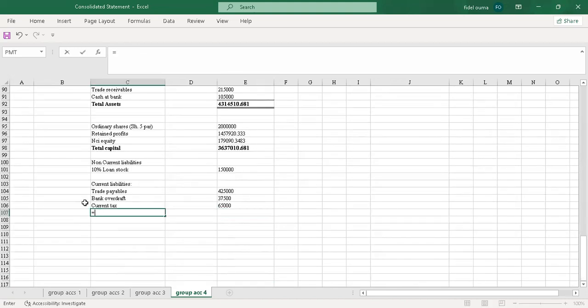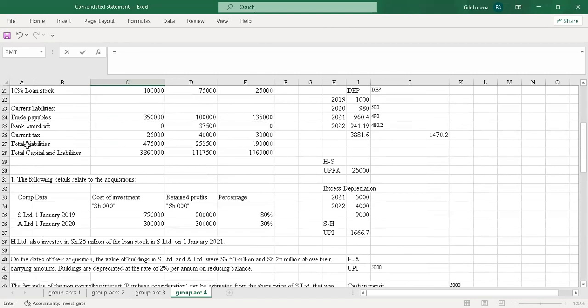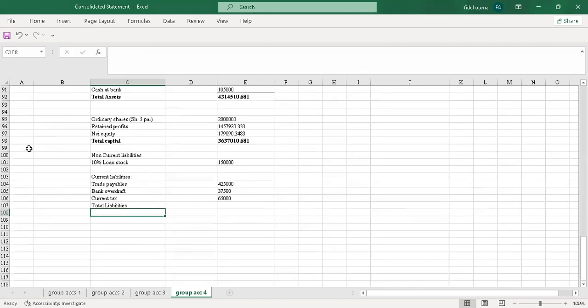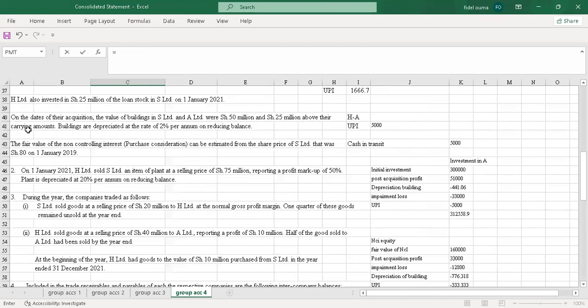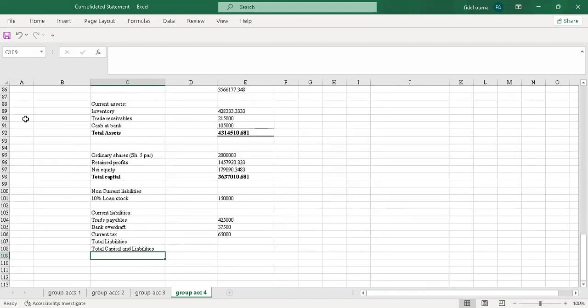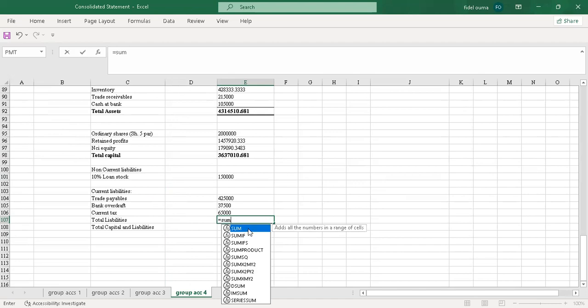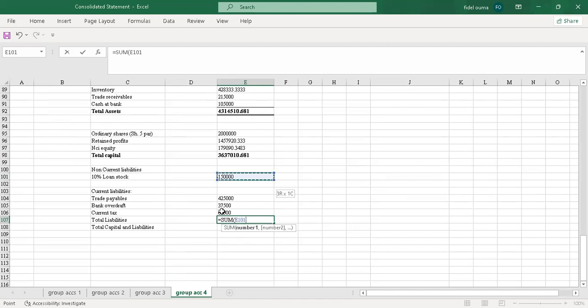Then the next one will be total liabilities, then total equity and liabilities, total capital and liabilities. For the total liabilities, I'll just sum this all through. So let's say equals to sum this.